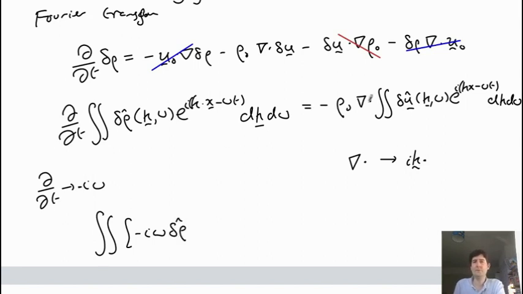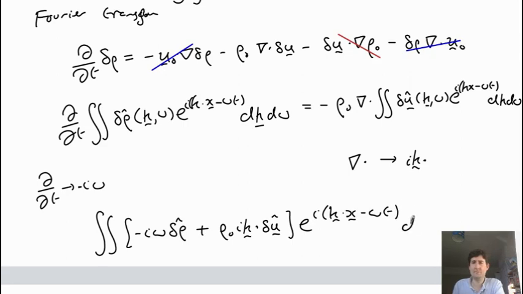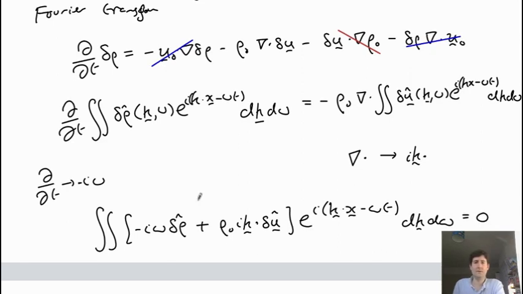And then move this over to the other side to make it easier to write. So we have rho naught, and then we have i k dot delta u hat, because it's this component here, and all of this is still multiplied by e to the i, k dot x minus omega t, and all of this is still equal to 0.